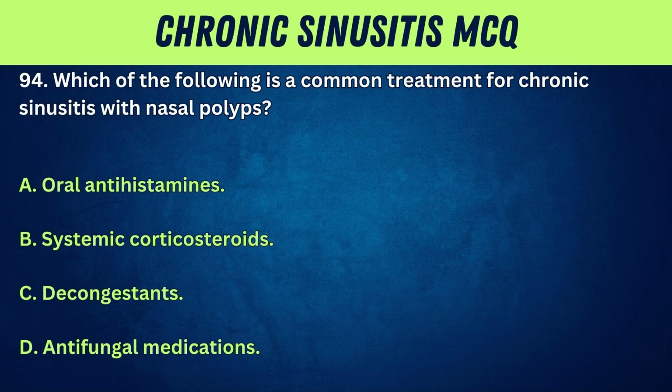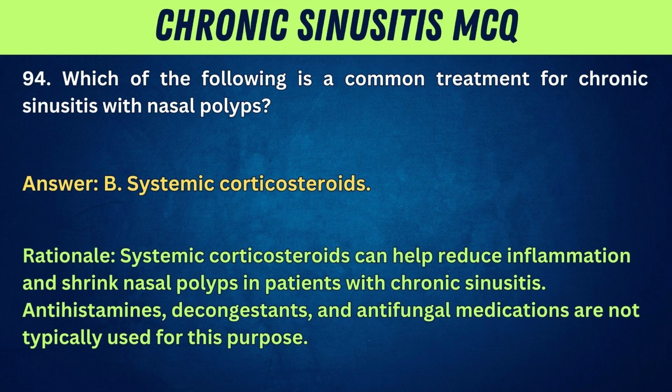94. Which of the following is a common treatment for chronic sinusitis with nasal polyps? A. Oral antihistamines. B. Systemic corticosteroids. C. Decongestants. D. Antifungal medications. Answer: B. Systemic corticosteroids. Rationale: systemic corticosteroids can help reduce inflammation and shrink nasal polyps in patients with chronic sinusitis. Antihistamines, decongestants, and antifungal medications are not typically used for this purpose.